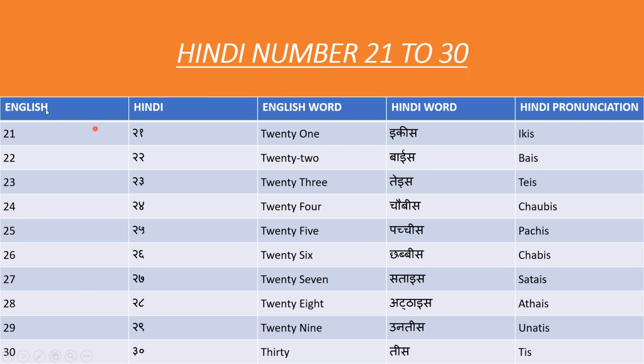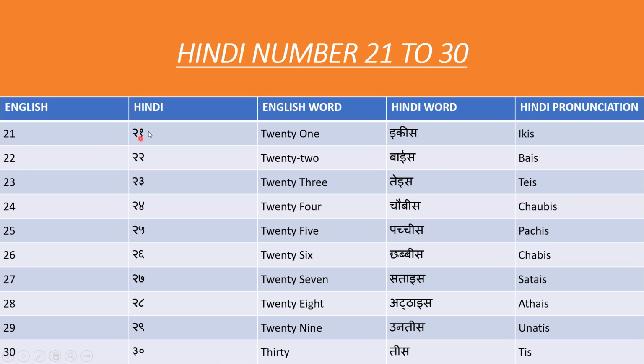Here it is written: English numbers, then Hindi numbers, Hindi word, English word, and Hindi pronunciation. Suppose here it is written how we will pronounce these Hindi numbers. So come to the first English digit 21.